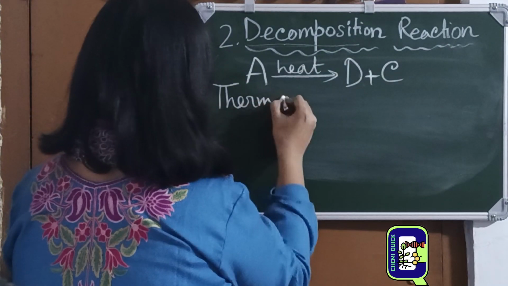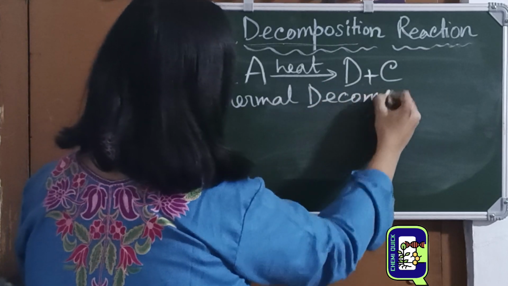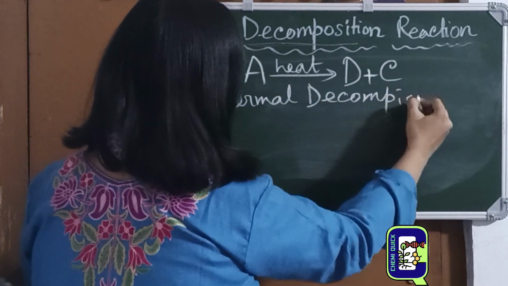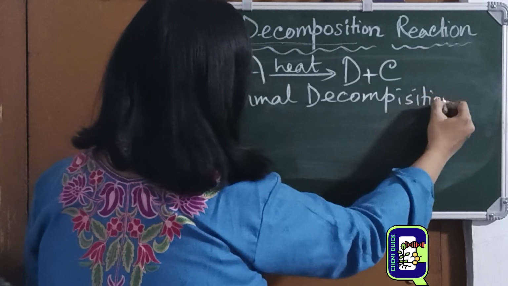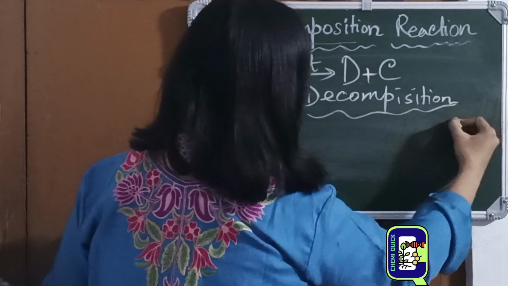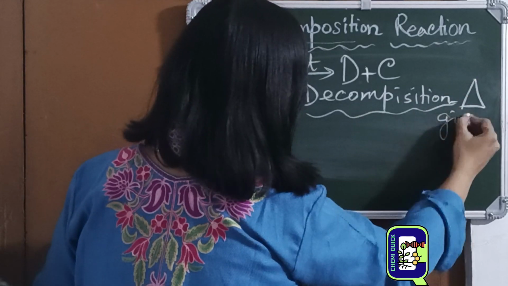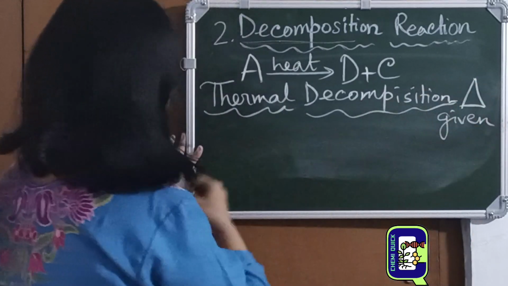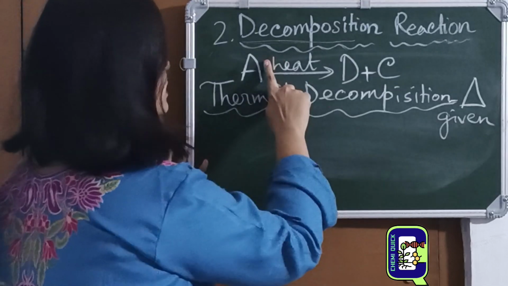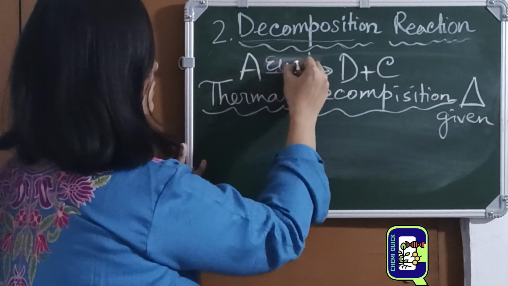Thermal decomposition, when heat is given to break down. Next is, instead of heat, electricity is passed.